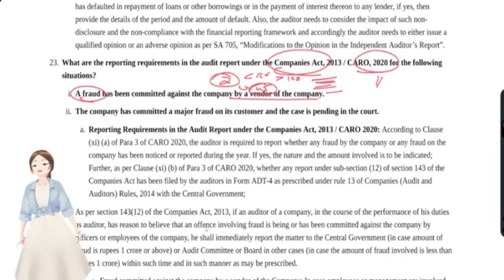Are you getting the point, whether you have heard it somewhere, right? Yes. And the company has committed a major fraud on its customer. You see, the company made a fraud, and there is a fraud that was made on the company. Both have to be disclosed under clause 11. They have to disclose all these things.